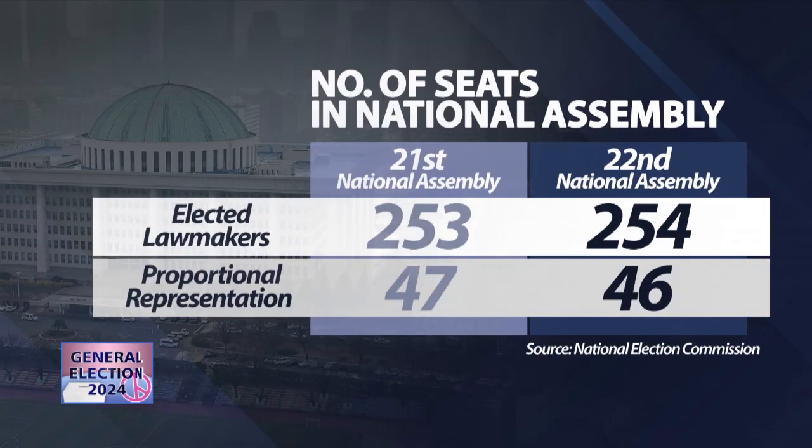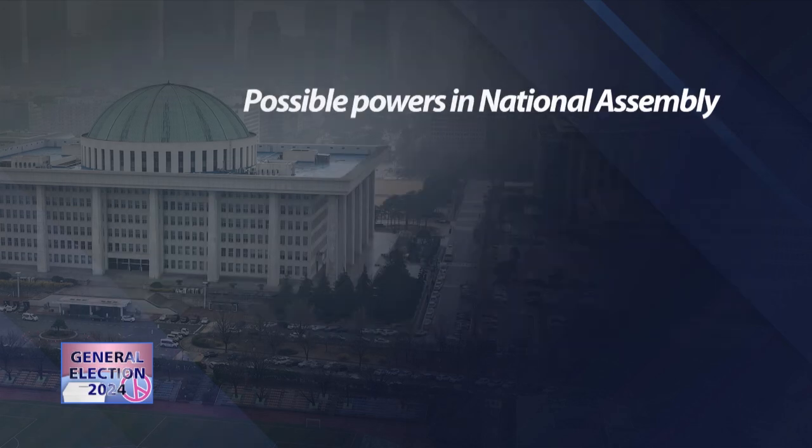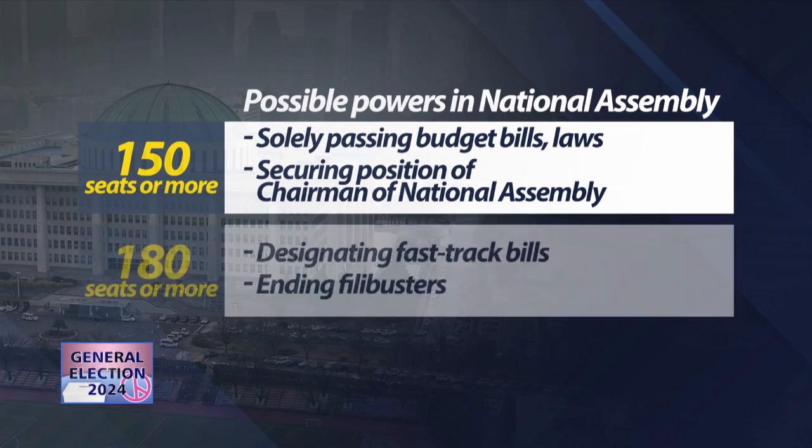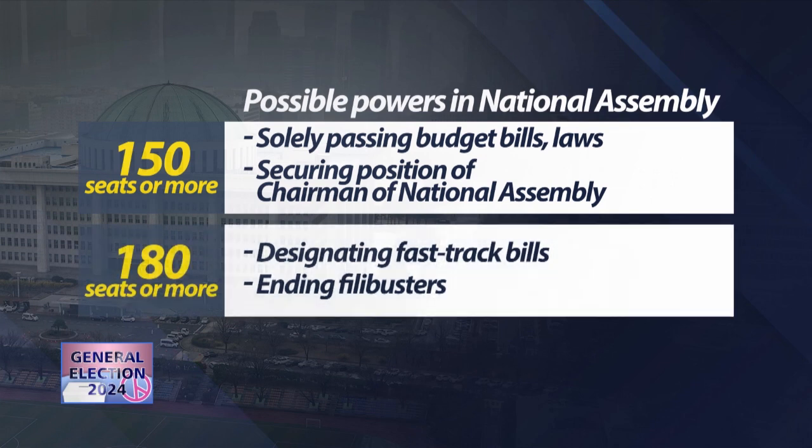For this year's election, the number of seats for elected lawmakers has increased to 254 from 253, with one seat taken from the proportional representation bloc, which dropped to 46 from 47, keeping the total number of lawmakers at the National Assembly at 300. Winning at least 150 of the 300 seats grants the party the power to pass budget bills and various laws. Any party that secures 3/5 or more of the National Assembly members, meaning 180 seats or more, will have strong legislative power, including the ability to fast-track bills.